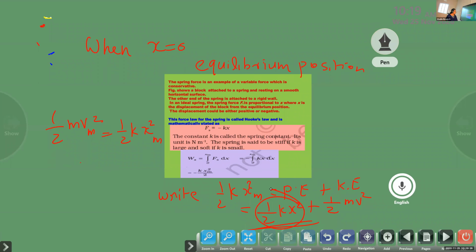Then we don't have this term at equilibrium position. At equilibrium position, all potential energy is already converted to kinetic energy. Therefore, the total energy in the spring during this action is equal to kinetic energy.